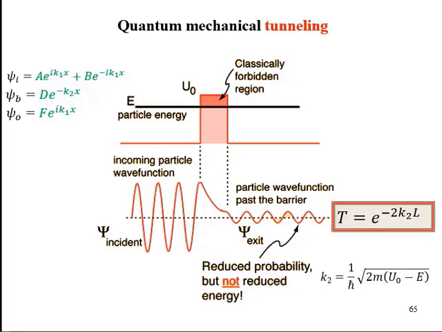It can also be concluded that T is a function of U0, E, and L. It decreases with an increase in L and U0, while it increases with an increase in E, and it becomes unity when E equals U0. This is known as the phenomenon of tunneling.